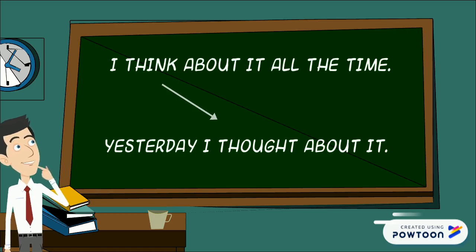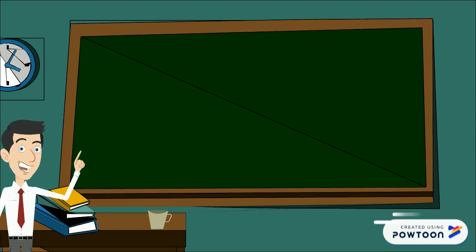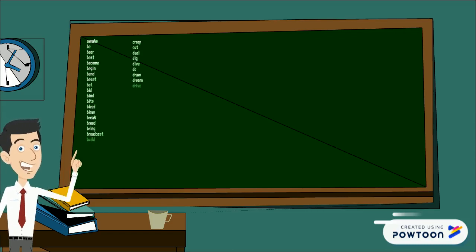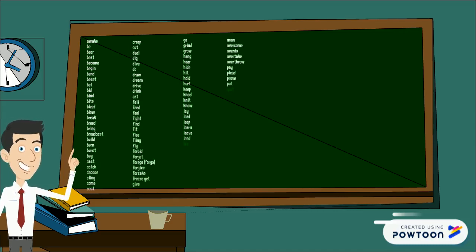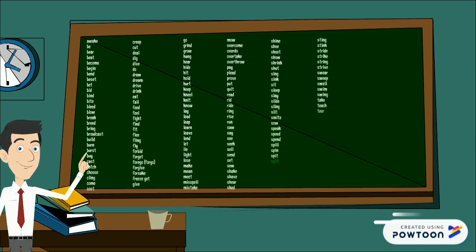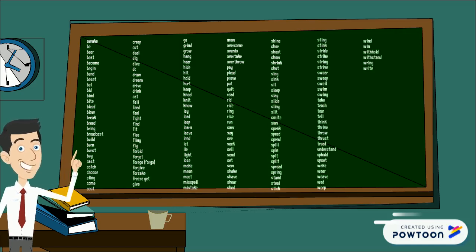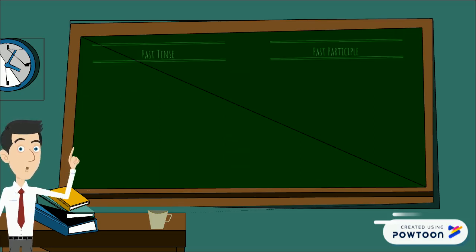Now they all change in different ways, sometimes in really big different ways, like think to thought. There are a lot of these in English and you just have to memorize them. Here are some of them popping up on the chalkboard for you. I also sent you a list that's in your lesson plan. It breaks them down into different categories, shows you how some of them are similar and the endings are similar. So study that list. That will really help you to know your irregular verbs.